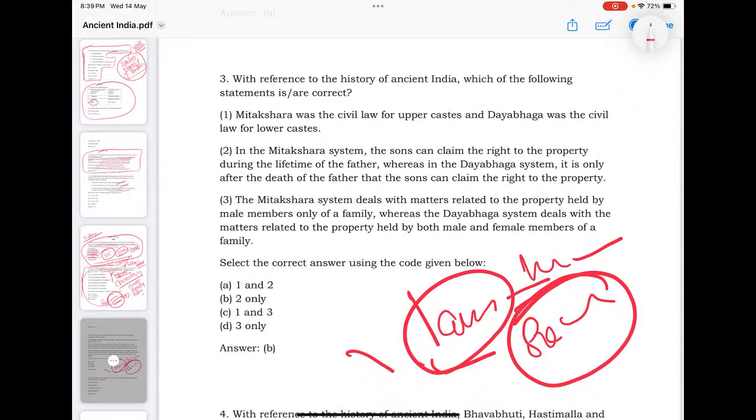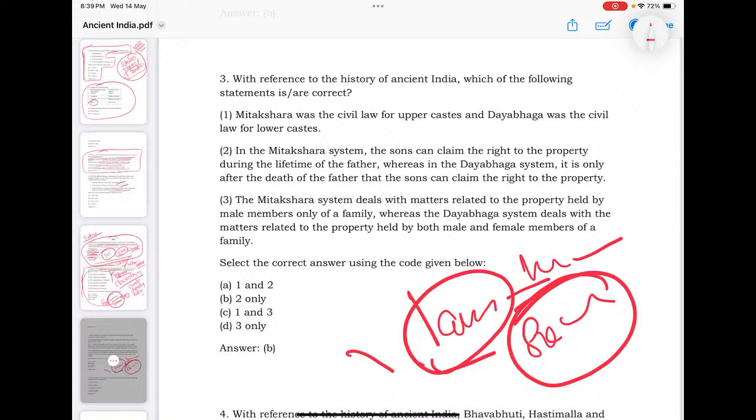Yes, under Mitakshara, sons can claim right to property during the lifetime of the father, whereas in the Dayabhaga system, the sons can claim the right to property only after the death of the father. So with regard to right to property, with regard to marital status, with regard to exemption from punishments, or judicial authority.